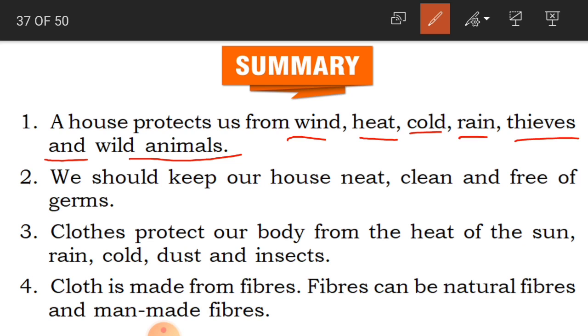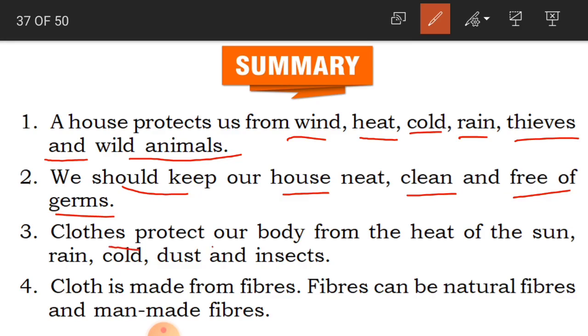A house protects us from wind, air, heat, cold, rain, thieves and wild animals. Okay, so we should keep our house neat, clean and free of germs. So how should we keep our house? Then we should keep our house neat, clean and free of germs.